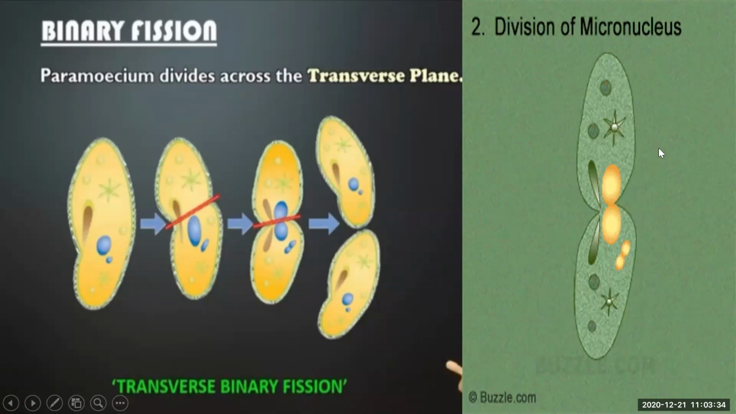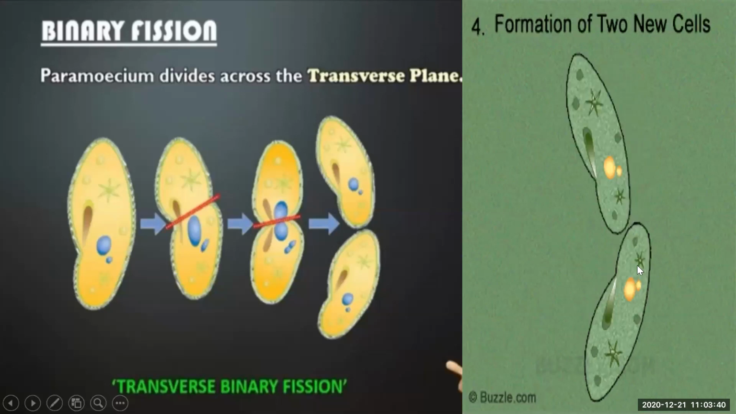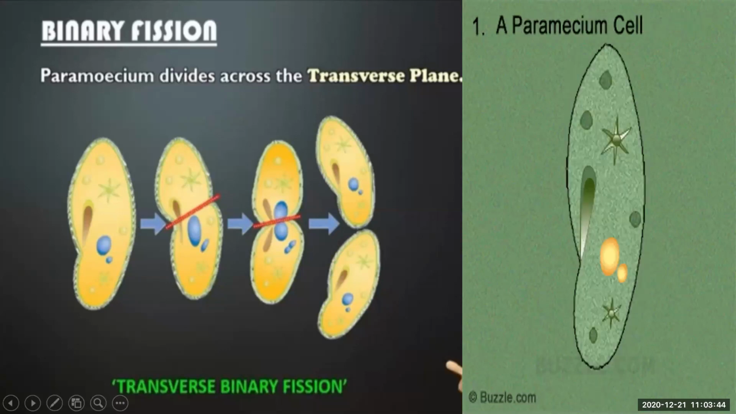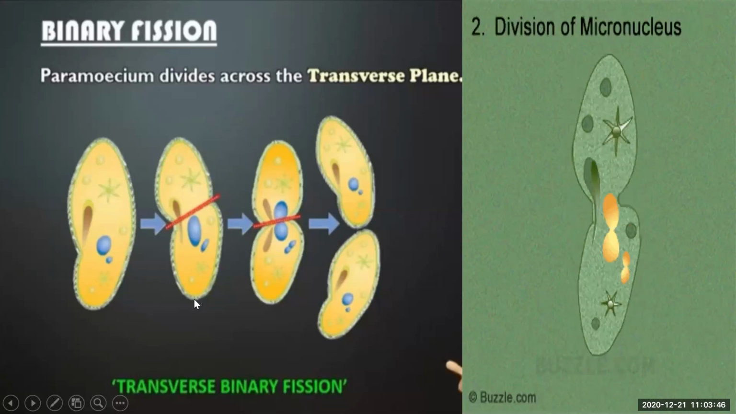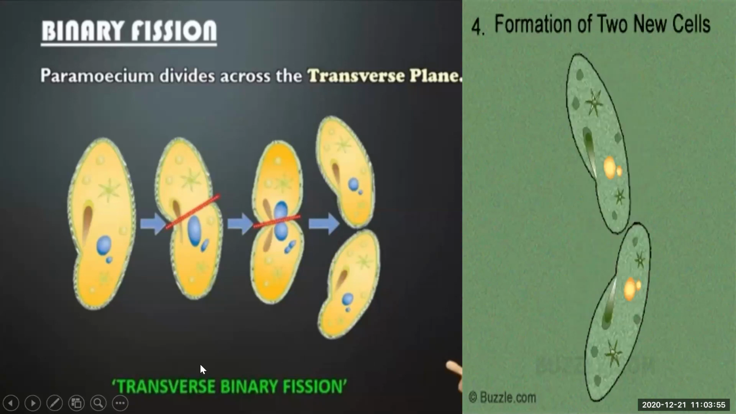Here in this slide, you can see it is getting transversely divided into two and forming two fully matured paramecia. So in this way, this binary fission where the paramecium is dividing itself transversely is known as transverse binary fission. You have to keep these words in mind. You may get questions based on these words.